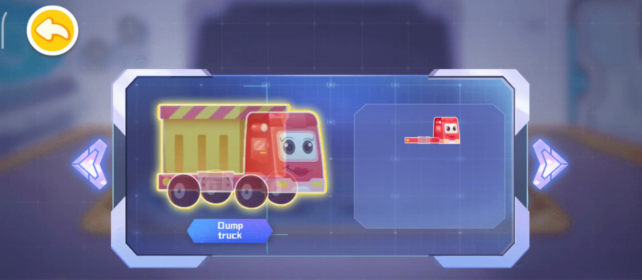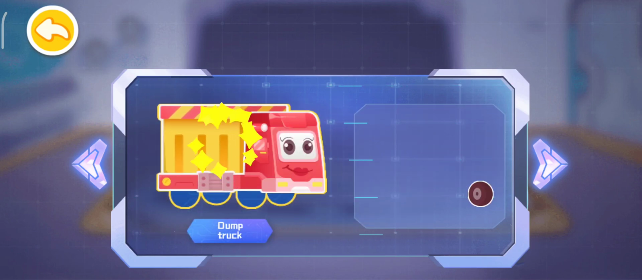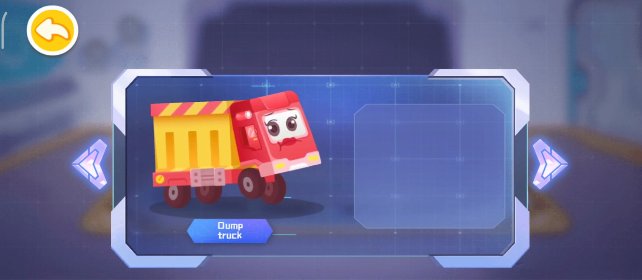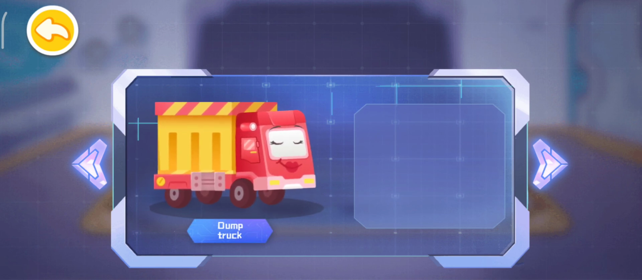Dump truck. Vehicle body. Rear dump bed. Wheel. I am a dump truck. My big dump bed can be lifted to enable the materials to slide down.